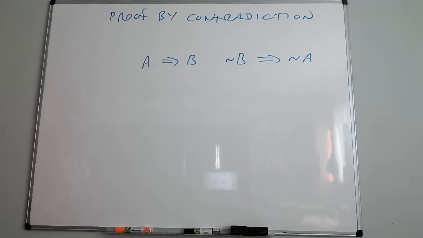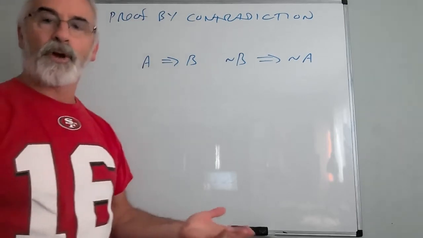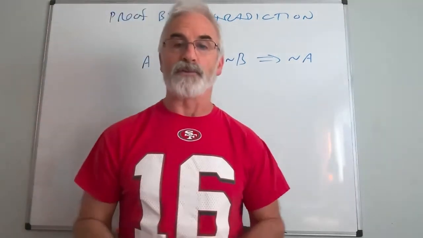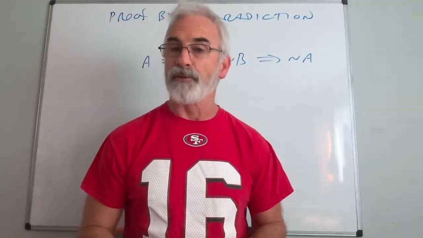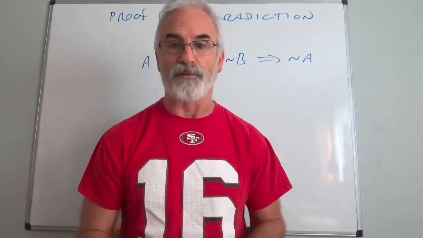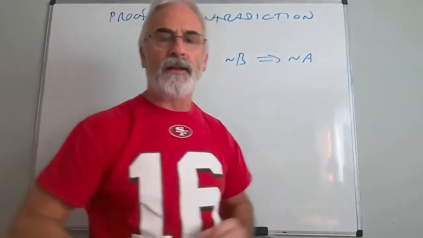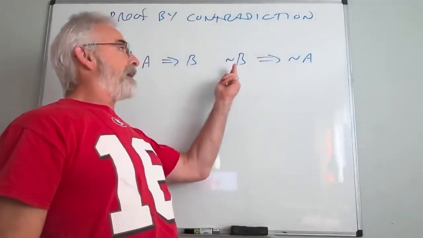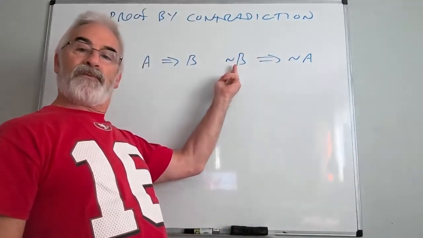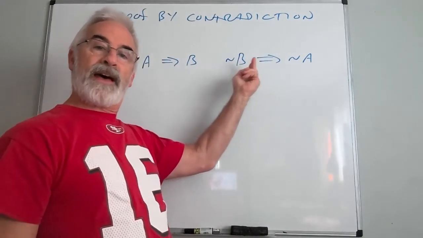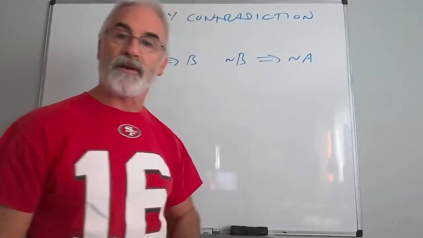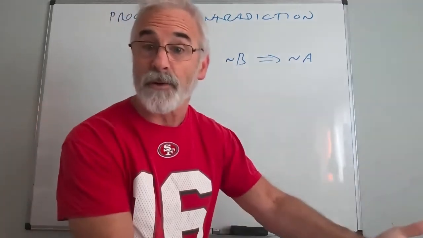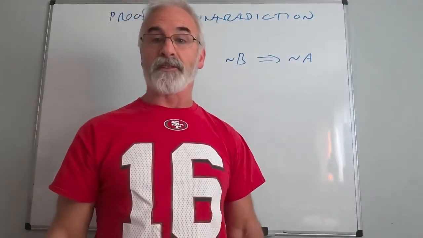We know that's true. So I always liken this to a court of law. I taught high school geometry for several years, and proof by contradiction is a very powerful proof because if I can't prove it directly, I start by assuming the opposite of what I'm trying to prove and show that leads to the opposite of what I'm given. In other words, show that leads to a contradiction is a simple way of doing it.